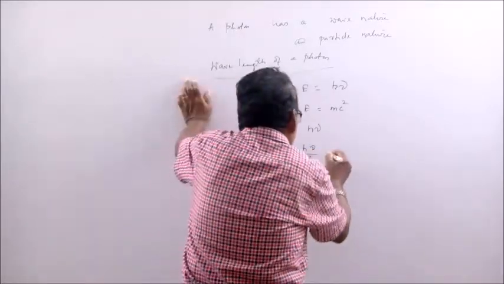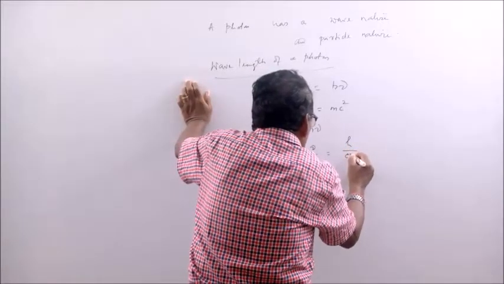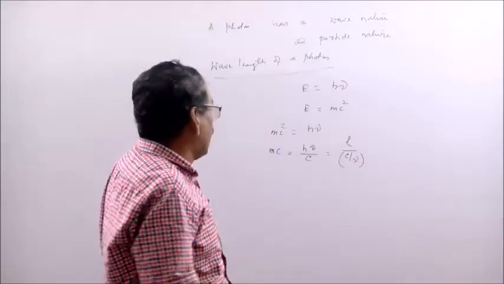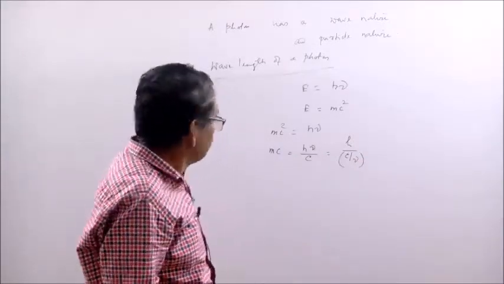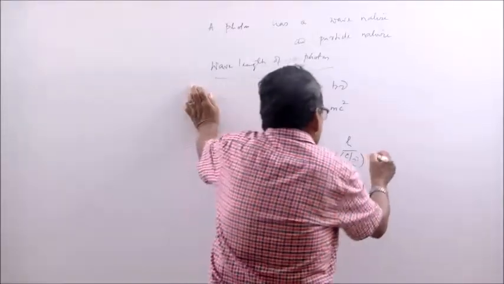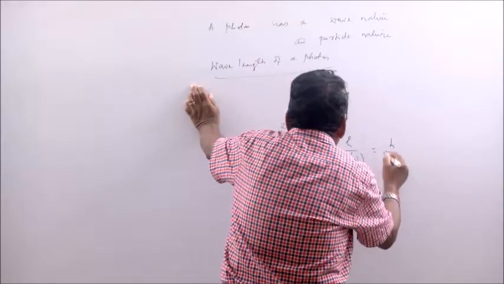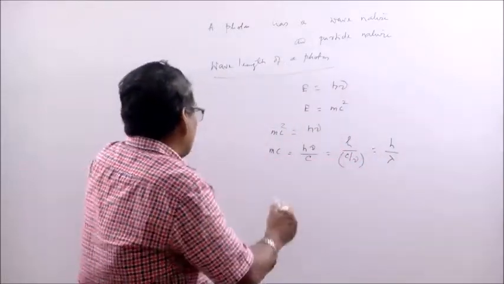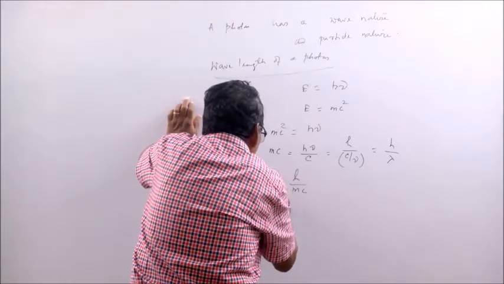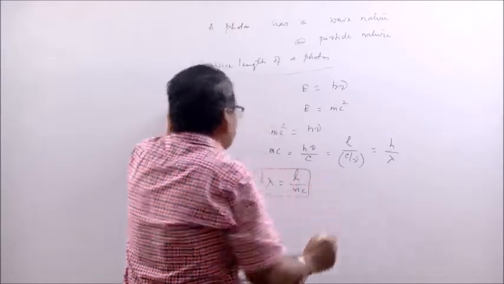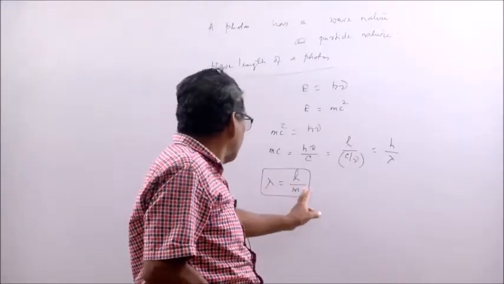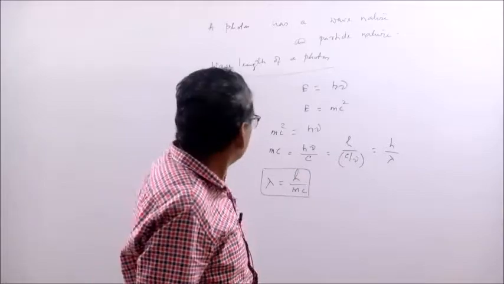That is equal to h by c by nu. And what is c by nu? Velocity by frequency is equal to what? h by lambda. So, what is lambda? Lambda is equal to h by mc. Planck's constant, mass of the photon and velocity.